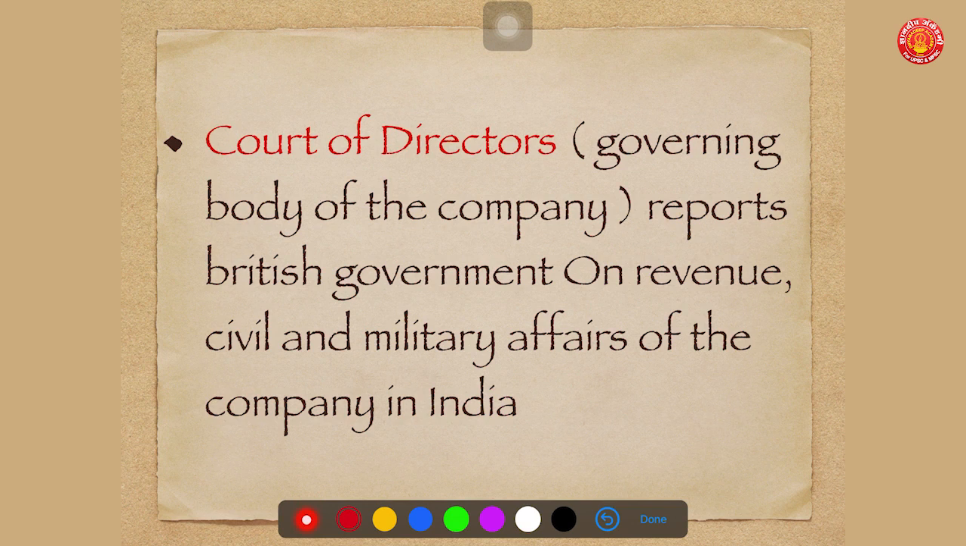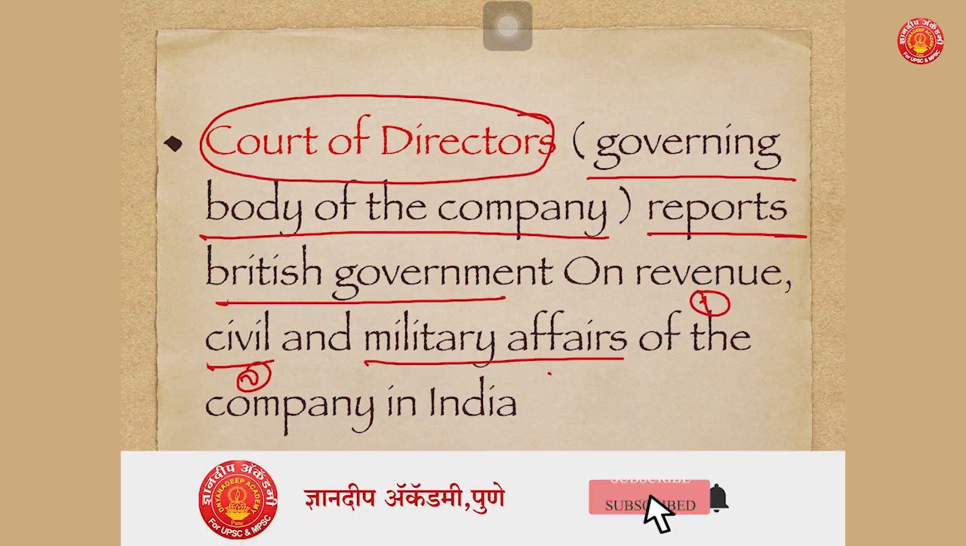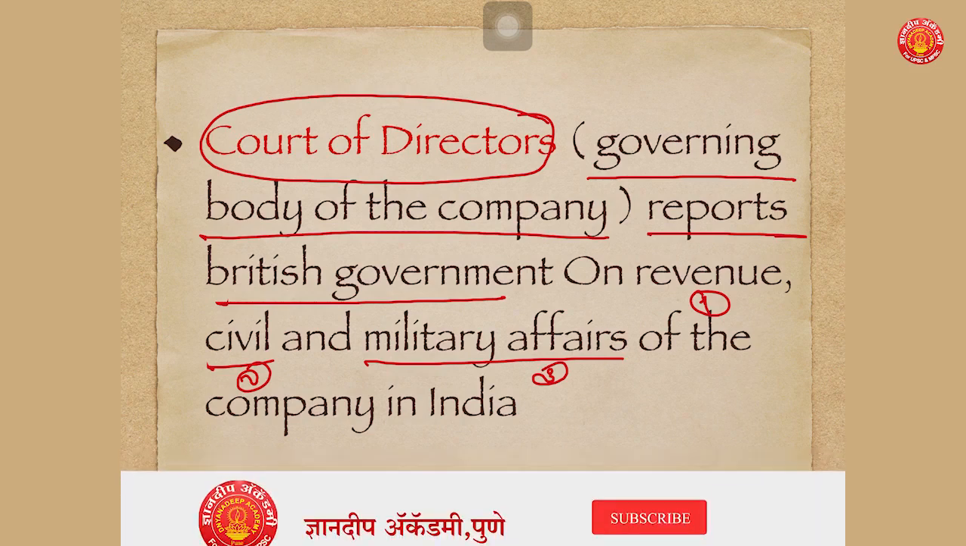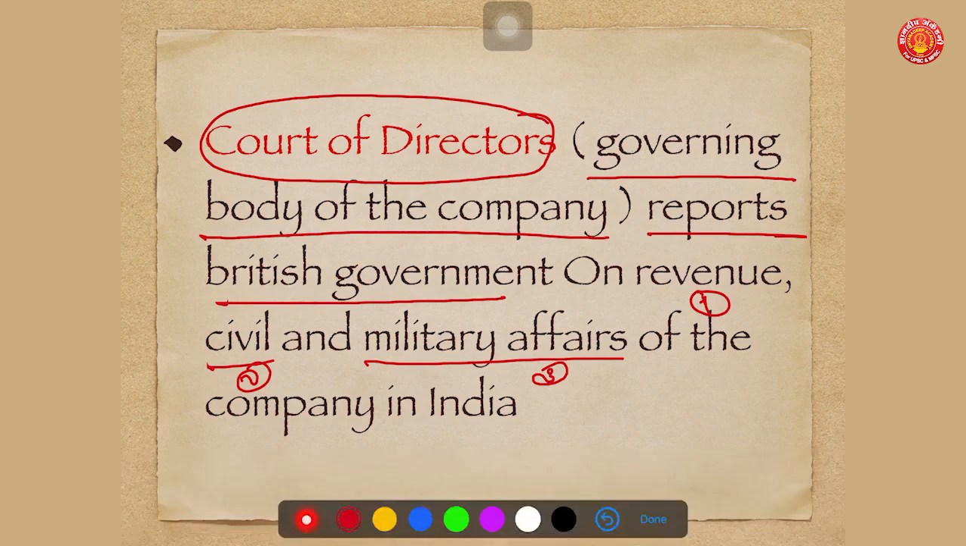The most important part of the Regulating Act of 1773 was, it created a court of directors. Court of directors, in simple words, was the governing body of the company. I repeat once again, the court of directors was the governing body of the company. This court of directors was to report to the British government on revenue matters, on civil matters and on military affairs of the company in India. So the court of directors was the most important governing body of the company, which was directly responsible to the British government in Britain.